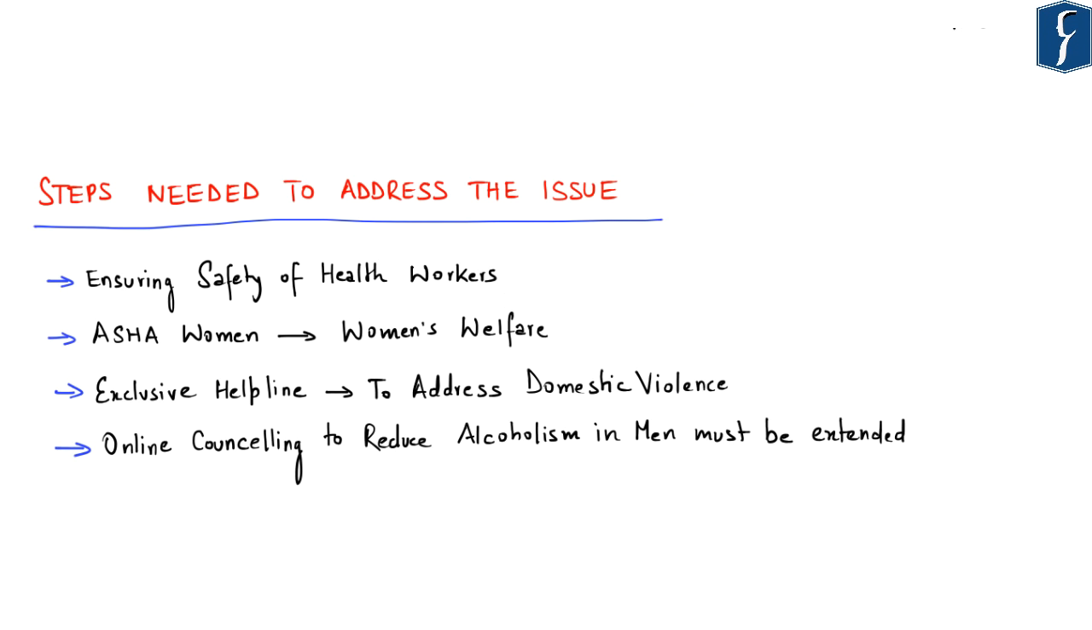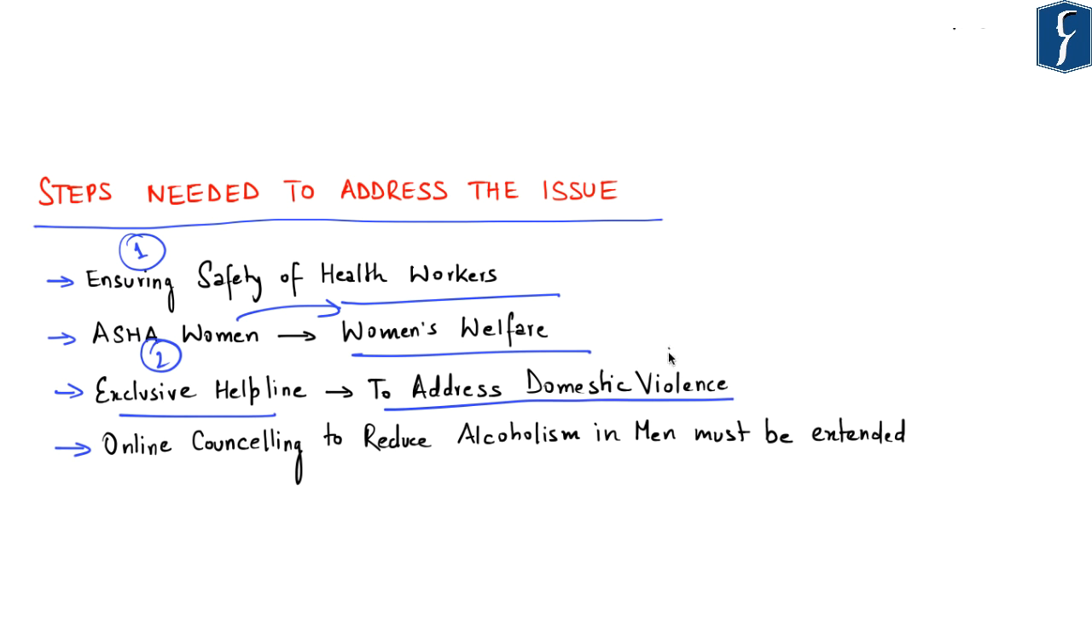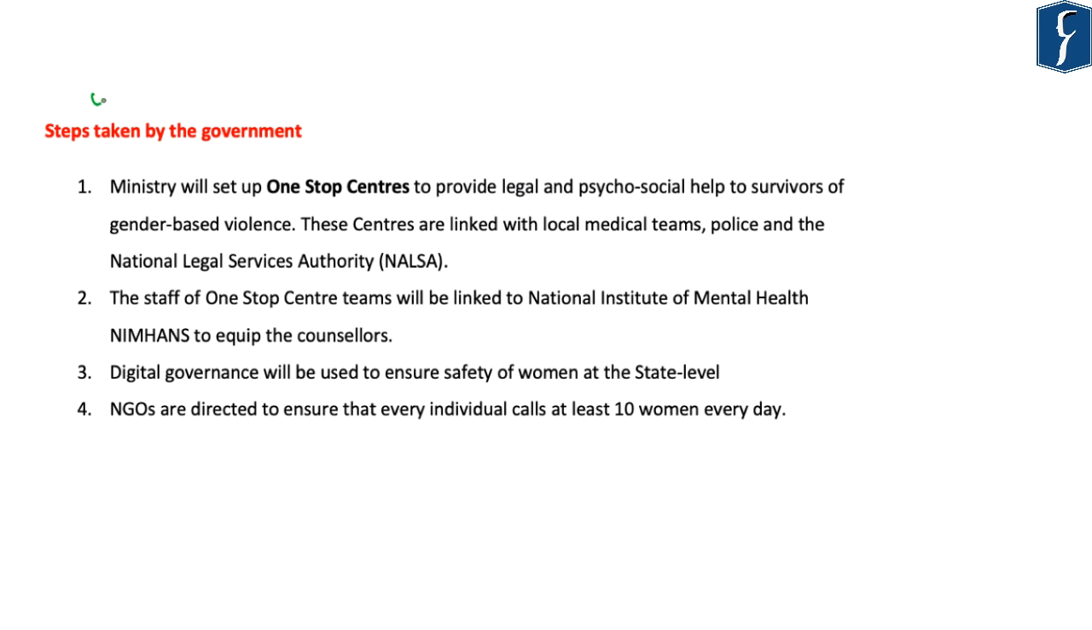So, the steps which need to be taken are, first, ensuring the safety of our health workers. Second is with respect to ASHA workers, as more ASHA workers should be allocated for women's welfare. The third is having an exclusive helpline to address domestic violence. And in this regard, the government should also extend online counseling in order to reduce alcoholism in men, as we have seen that alcoholism in men also leads to frustration, and this has also resulted in increased domestic violence against women in India. So, in this regard, the government has taken certain steps.